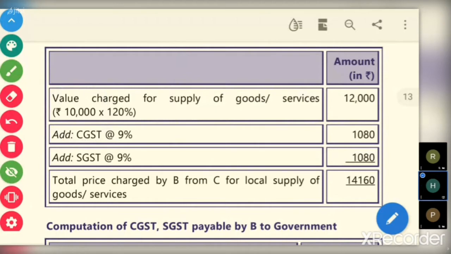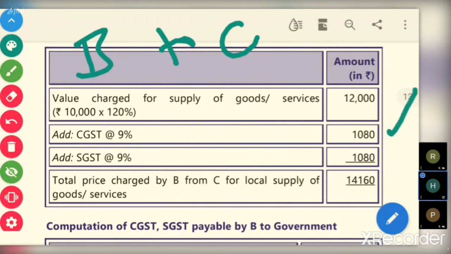So output value excluding taxes is 12,000. On that, B charges to C. How much? CGST 1080, SGST 1080.